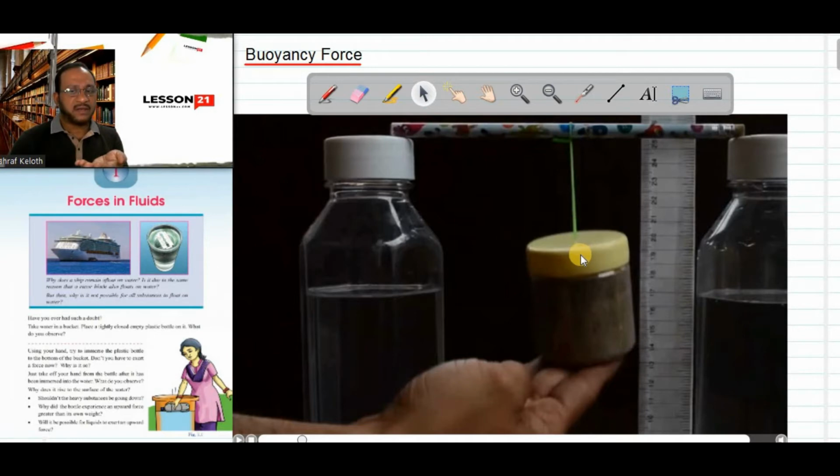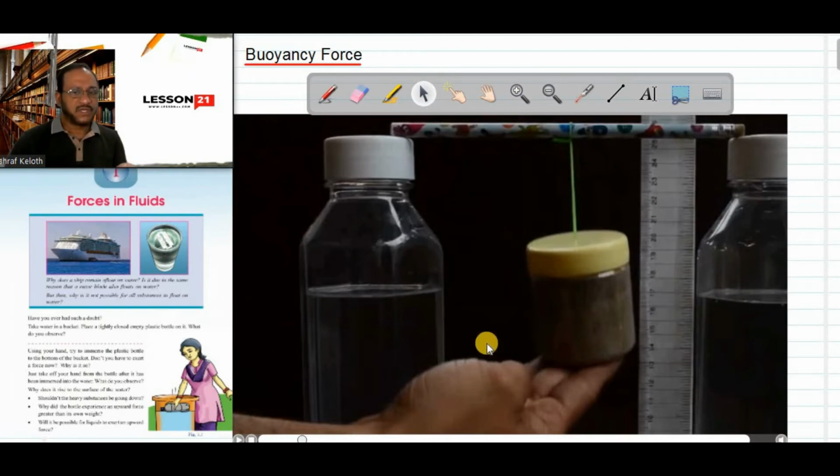Same thing will happen if I immerse this bottle inside water, because water will apply a force on this bottle in the upward direction. Not only water, all fluids will apply a force on the objects immersed inside the fluids, and that force always acts in the upward direction. That upward force exerted by a fluid on a body immersed inside it is called upthrust or buoyancy force.